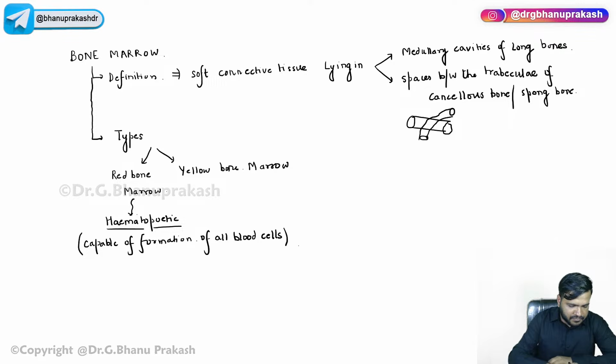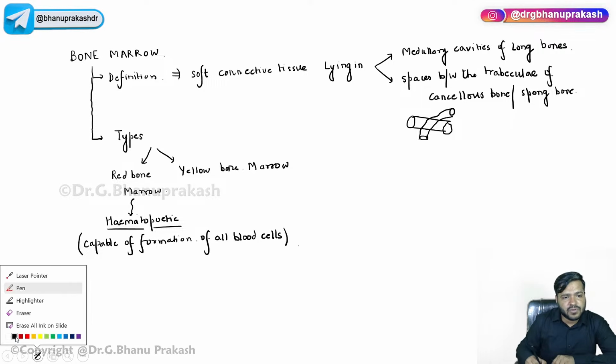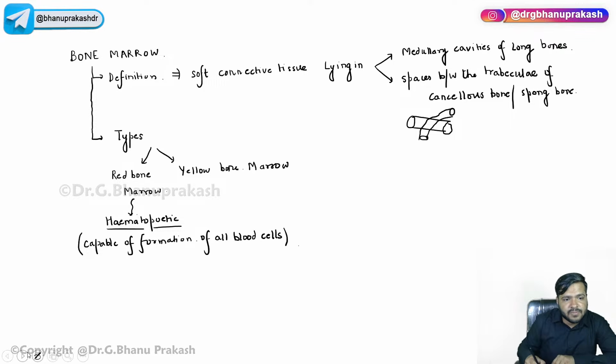Now, guys, initially it is the red bone marrow. Remember that it is present in the fetus, and up till 2 years.